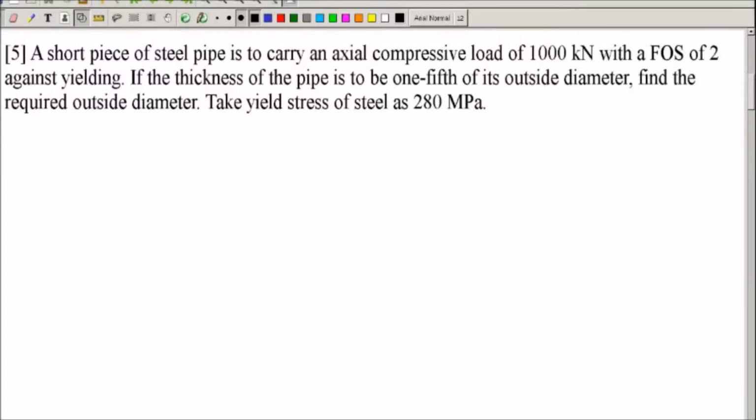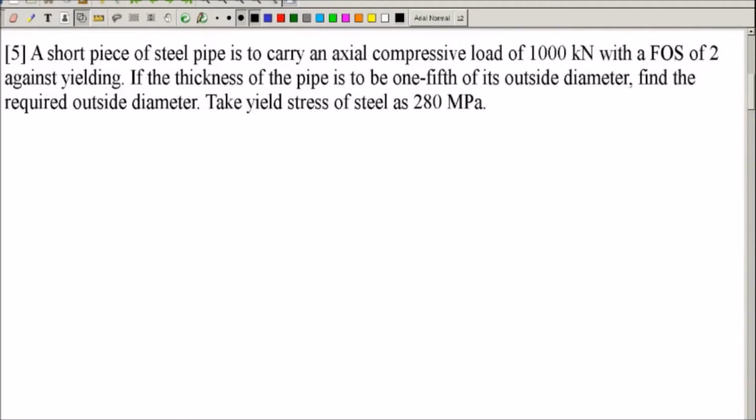A short piece of steel pipe is to carry an axial compressive load of 1000 kilonewton with a factor of safety of 2 against yielding. If the thickness of the pipe is to be 1/5 of its outside diameter, find the minimum required outside diameter by taking yield stress as 280 megapascal.